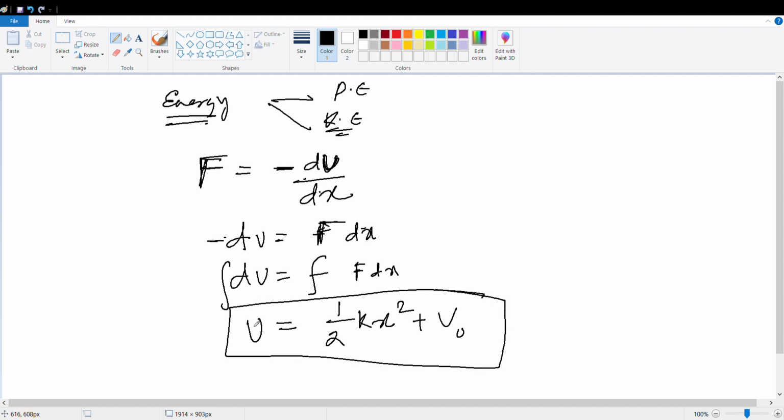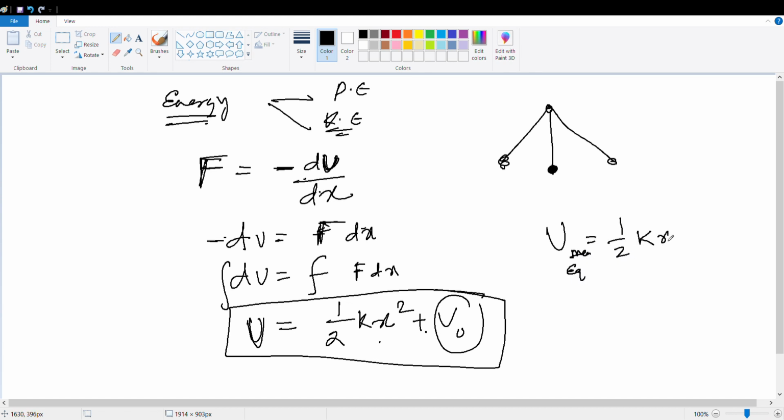This is the potential energy. If I want to find the potential energy at the equilibrium position, u naught becomes 0 and you get u equal to half into kx square.